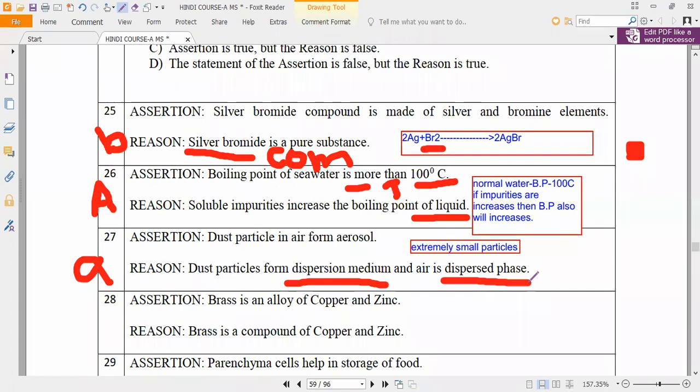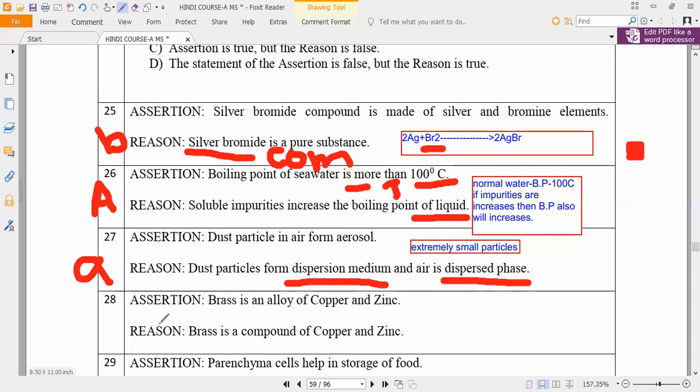Dispersed phase means all the milk you can take, that is the dispersed phase, and dispersed medium means the fat and so on floating inside. Have you noticed it? The floating particles inside the milk are called the dispersed medium. Okay, so you have to remember it. Even in the textbook, it will be available directly. Which is dispersed phase, which is dispersed medium. So option A is the correct one.